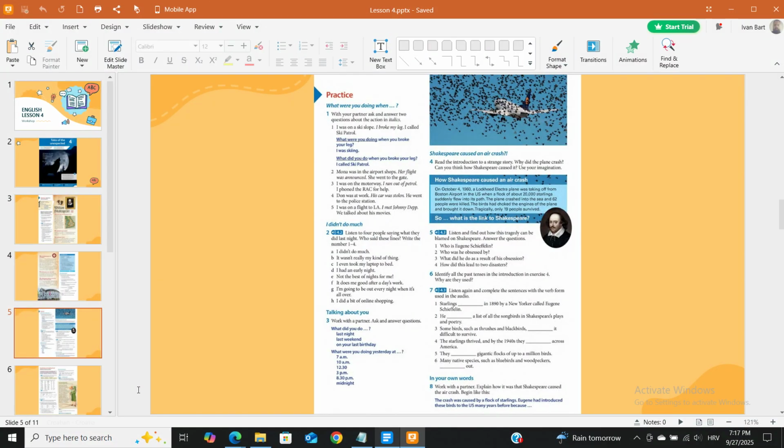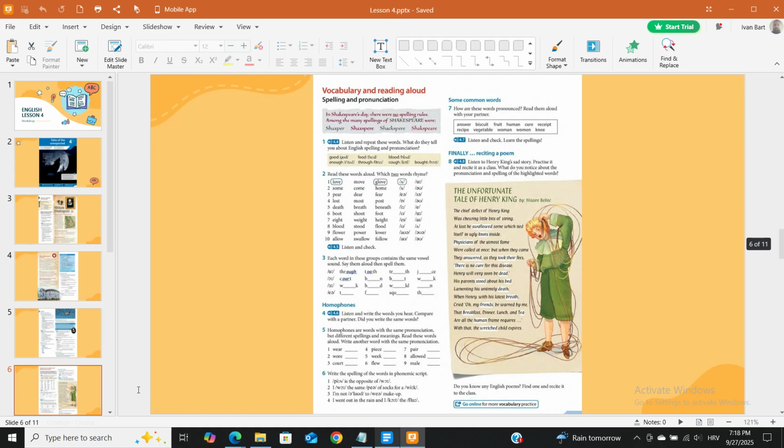Out. In your own words. It. Across. 8. Work with a partner. Explain how it was that Shakespeare caused the air crash. Begin like this. The crash was caused by a flock of starlings. Eugene had introduced these birds to the US many years before because.